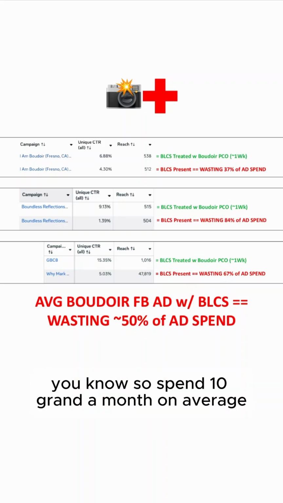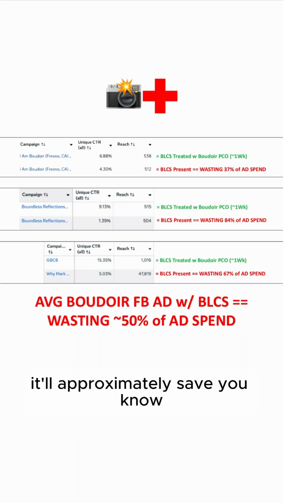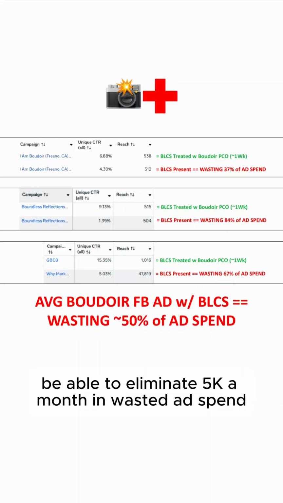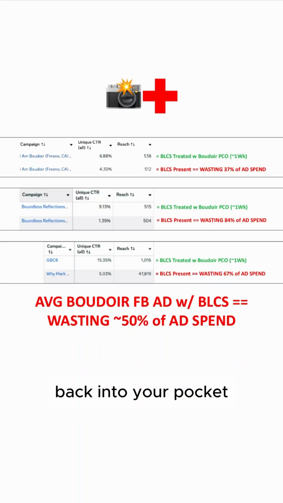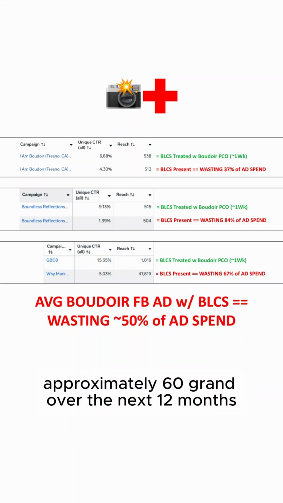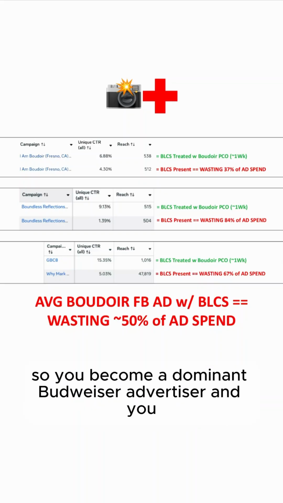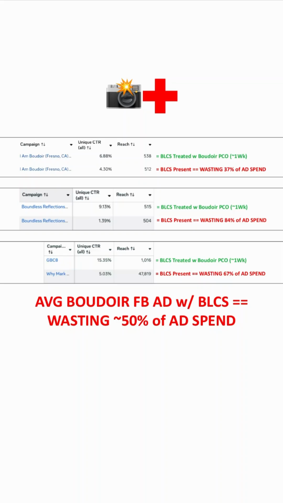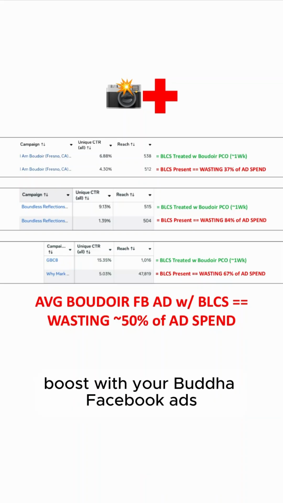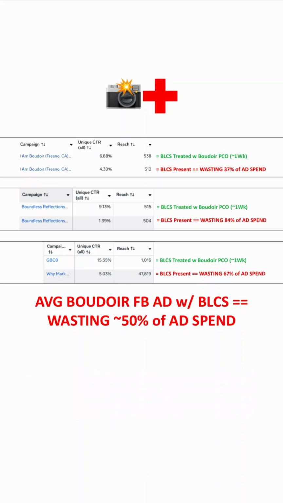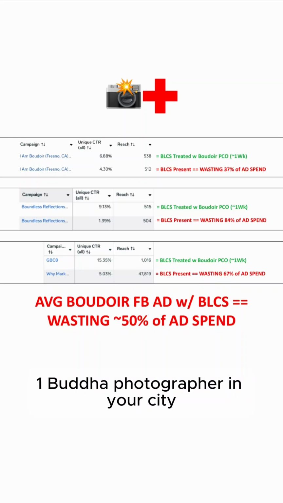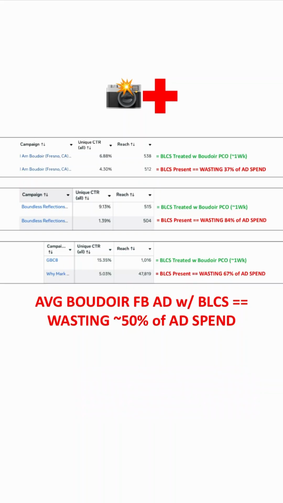So spend 10 grand a month on average, it'll approximately save, be able to eliminate 5K a month in wasted ad spend back into your pocket, approximately 60 grand over the next 12 months. And if you want that result with Boudoir Pico, because you want to achieve pre-click alignment, so you become a dominant Boudoir advertiser, and you achieve Boudoir brain entry boost with your Boudoir Facebook ads, because you need that on your path to becoming the number one boudoir photographer in your city, then shoot me a DM when I open for new patient intake.